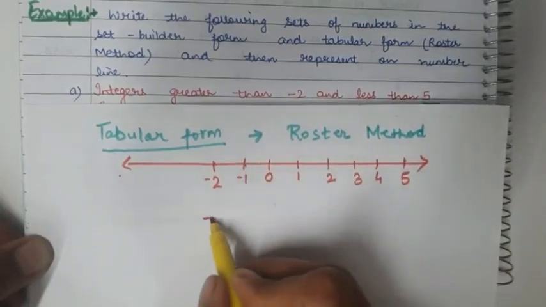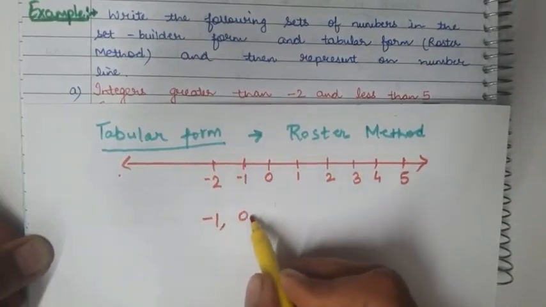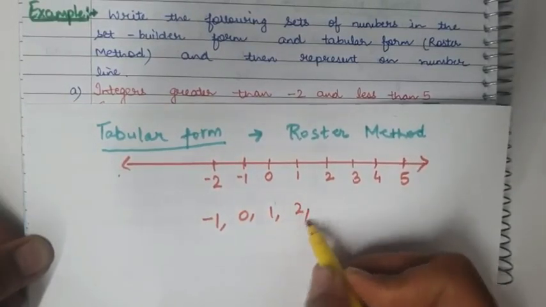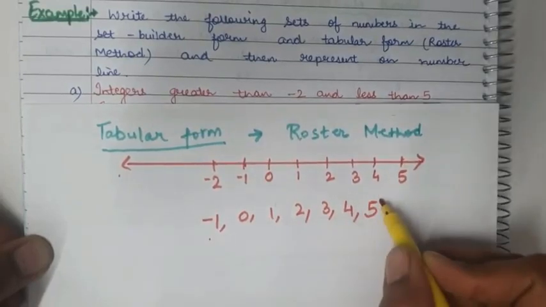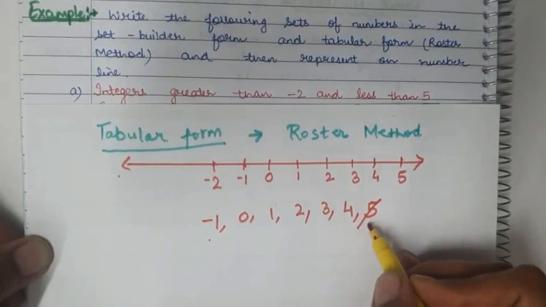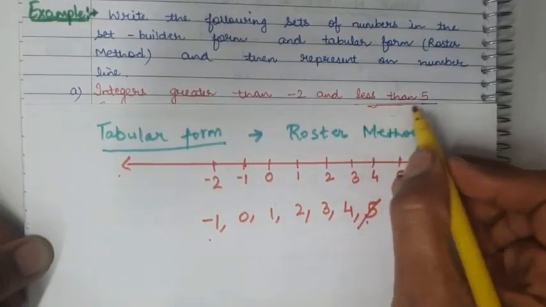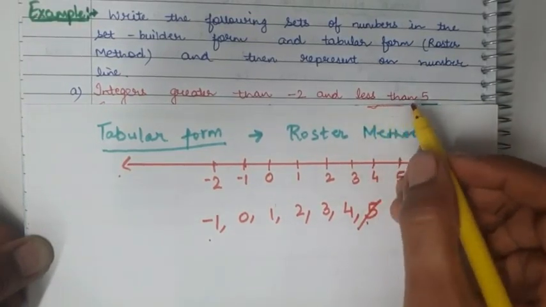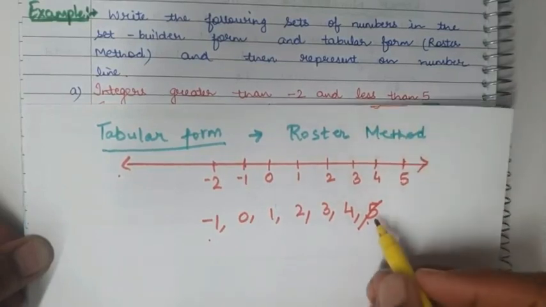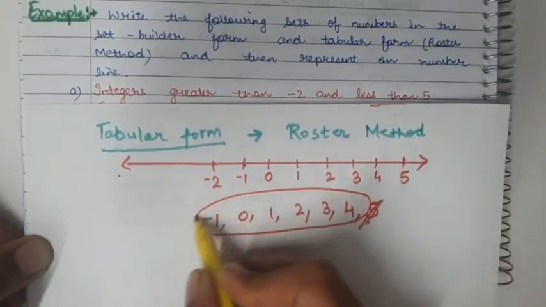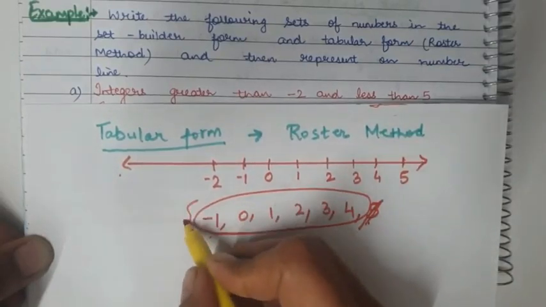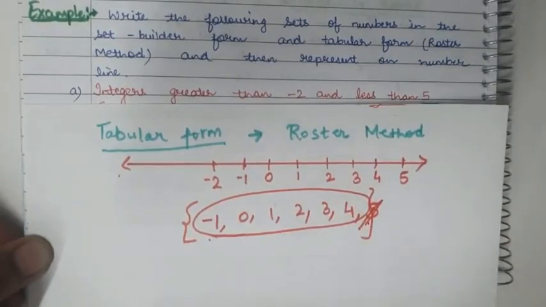So what will be the integers? -1, 0, 1, 2, 3, 4 and not 5, because they are asking less than 5, not less than or equals to 5. So we cannot take 5. So these are the integers and let us write it in the curly bracket. So this form is known as tabular form.